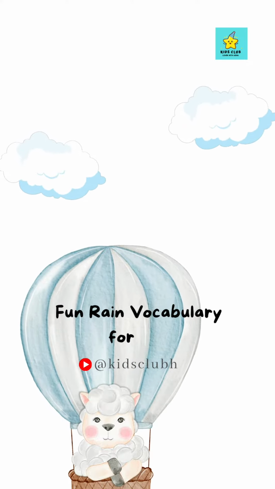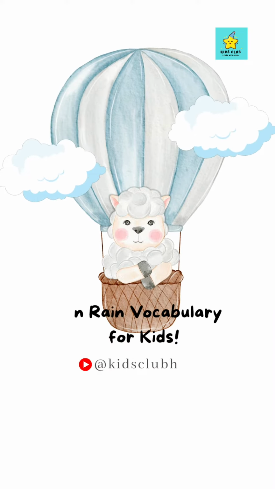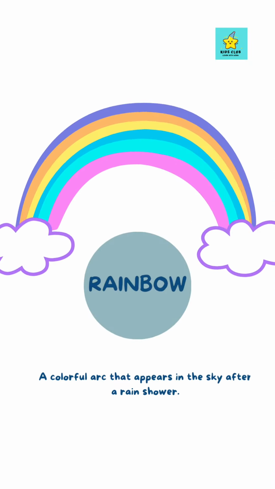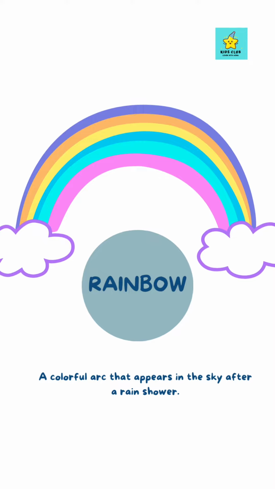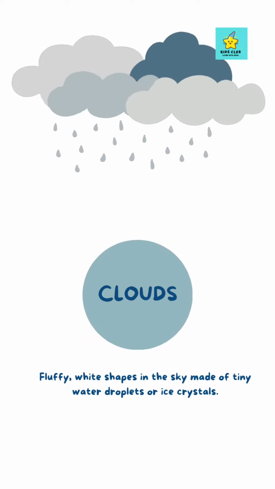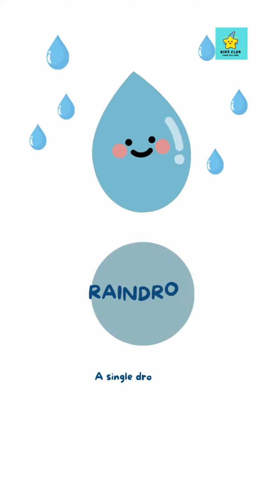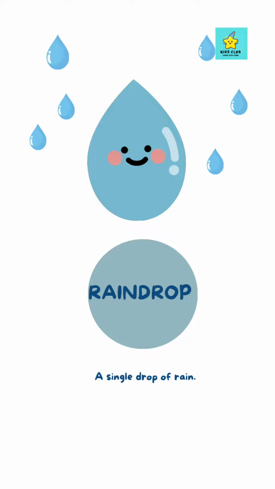Hi kids, today we will learn fun rain vocabulary in Kids Club. Rainbow. A colorful arc that appears in the sky after a rain shower. Clouds. Fluffy, white shapes in the sky made of tiny water droplets or ice crystals. Raindrop. A single drop of rain.